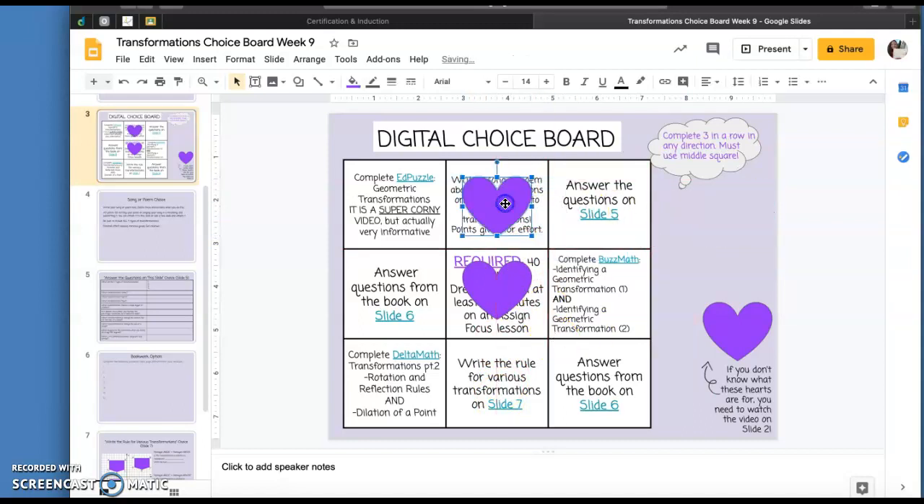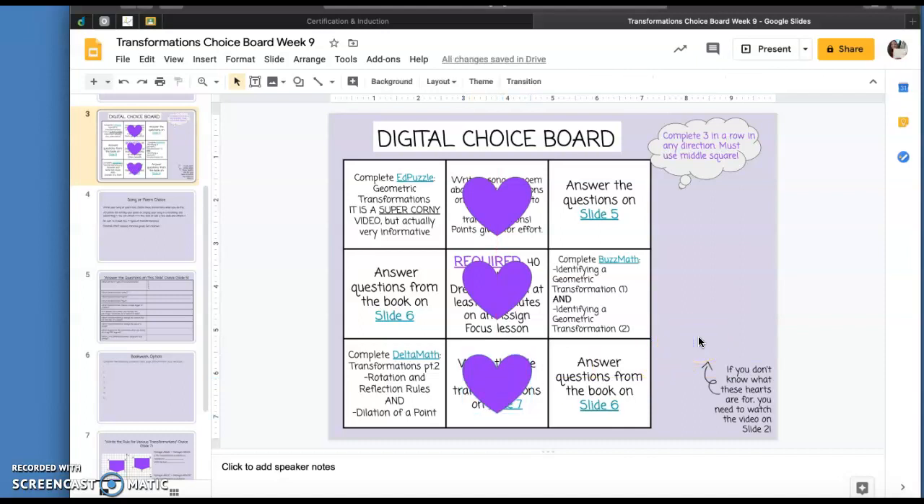When I finish that, I'm going to put the heart here. I finished my Dreambox, so my heart's already there. And when I finish writing the rule for various transformations, I'm going to put the heart there. That tells us what you did.